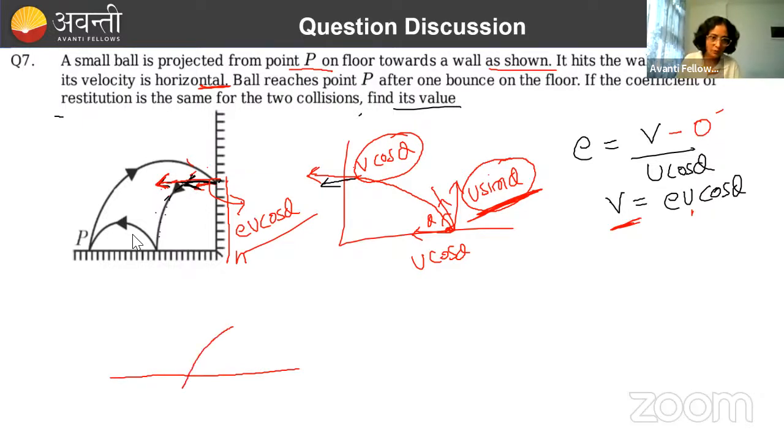If ball is falling like this, it has some horizontal velocity in this direction. It has some vertical velocity in this direction. How much vertical velocity it has? U sine theta. Okay. That is clear. यहाँ पे vertical velocity क्या होगा? U sine theta. Horizontal velocity will be U cos theta. Now during collision, which direction you will consider?